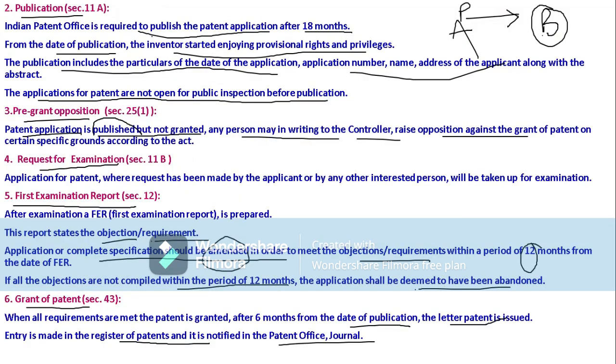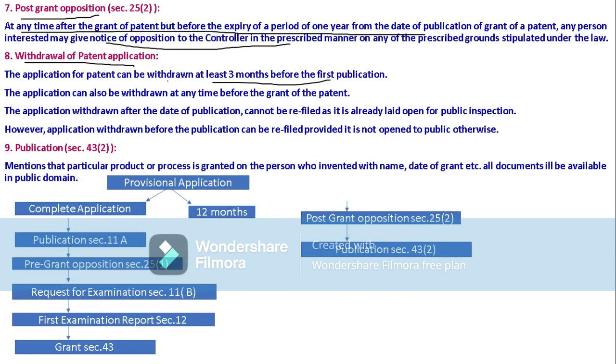Here, this is the first publication, and 3 months before it, he can withdraw the application. At least 3 months before the first publication, he has to withdraw.